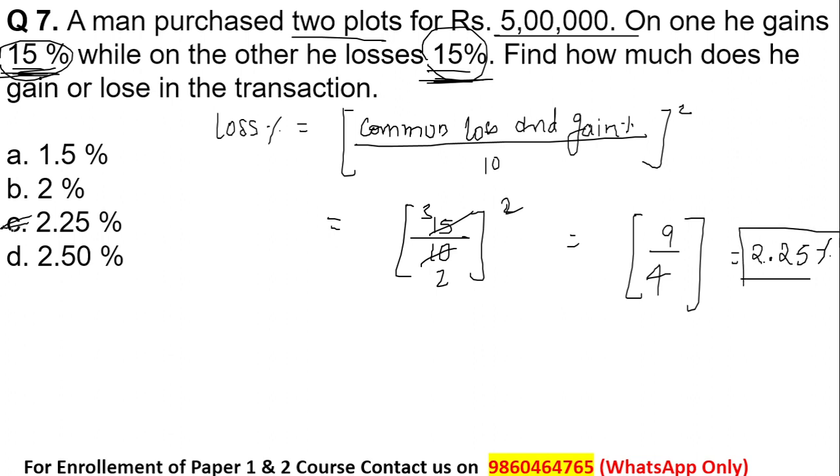So try to understand the logic behind this question, that the person who is selling the object is gaining X amount of profit and X amount of loss. The person is having a common loss and gain percentage given in the question, and such a question can be asked in your examination. Okay, moving on to the next question, students.